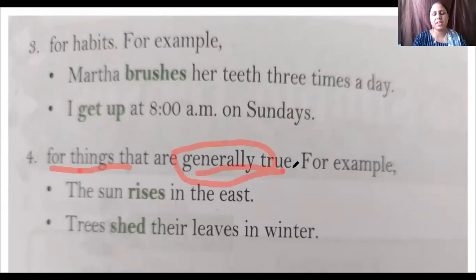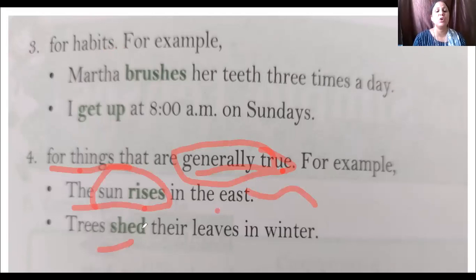And next is for things that are generally true, means universal truth. Okay, see one example here. The sun rises in the east. That is truth, that is universal truth. And second is trees shed their leaves in winter. So where we use simple present tense?